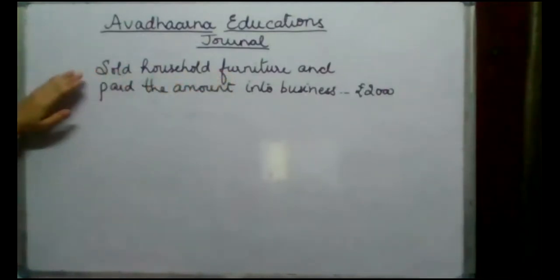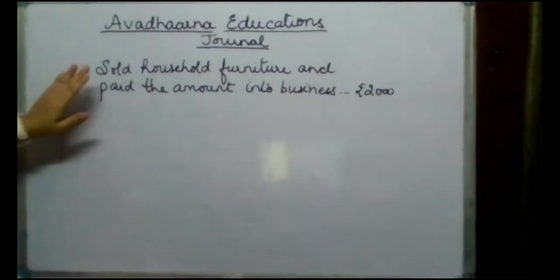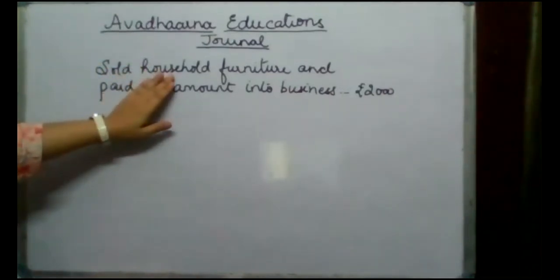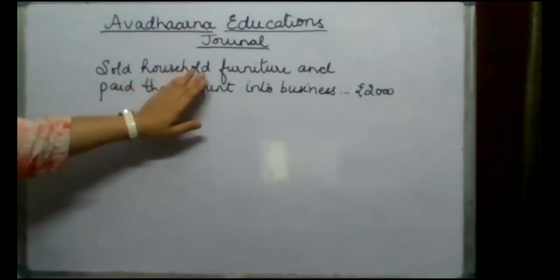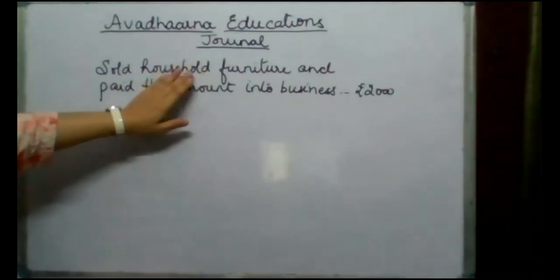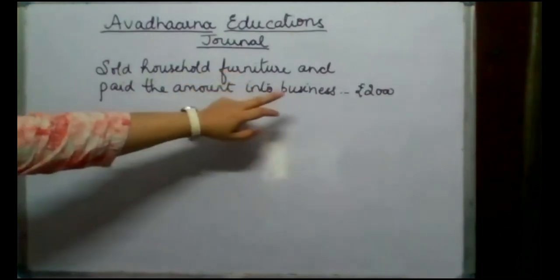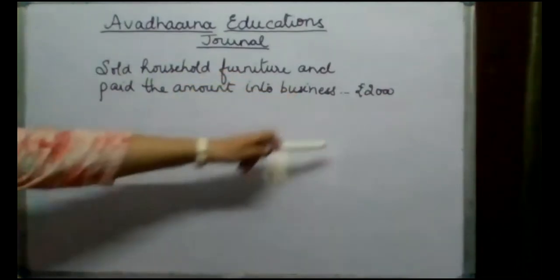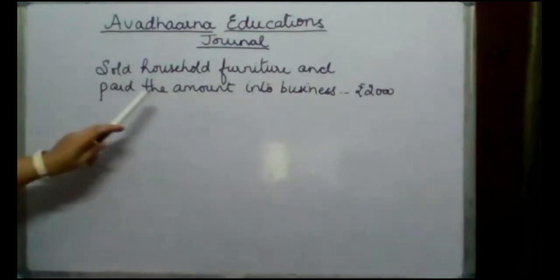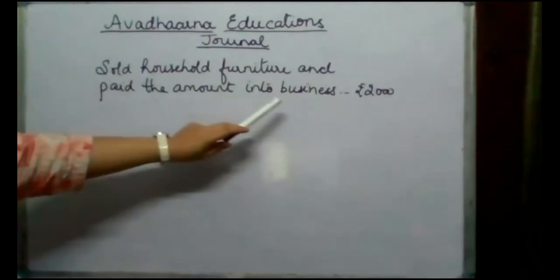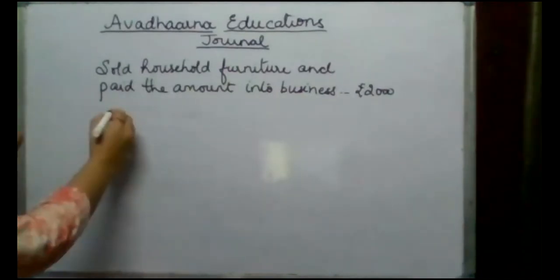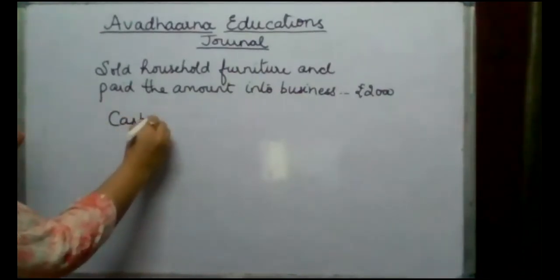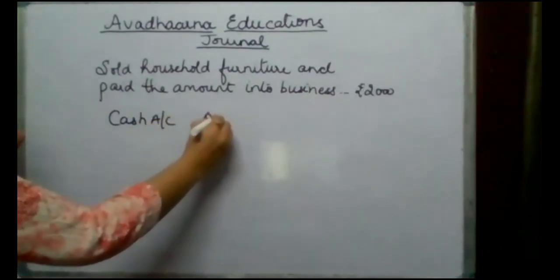Fine. Since we are preparing the books of accounts of the business, we'll record only business transactions. The first half of the entry will not be recorded in our books because here we are selling the household furniture. By selling this household furniture, we are getting 2,000 rupees, and these 2,000 rupees are being invested into the business. So when this amount is being invested into the business, cash is coming inside our business. So cash account will be debited.